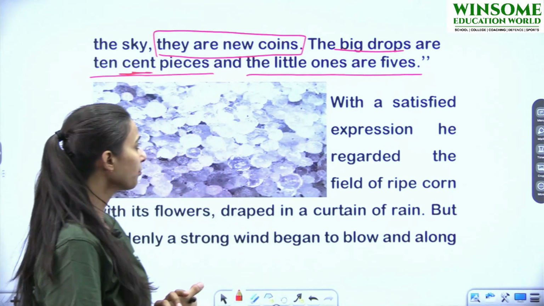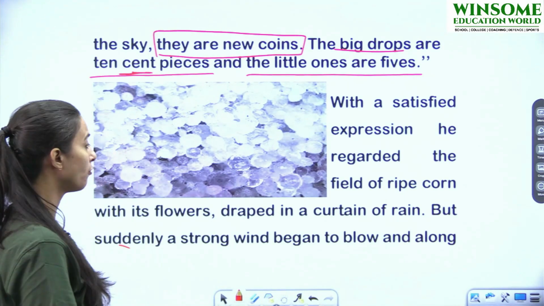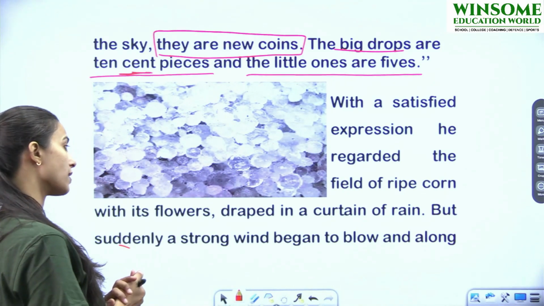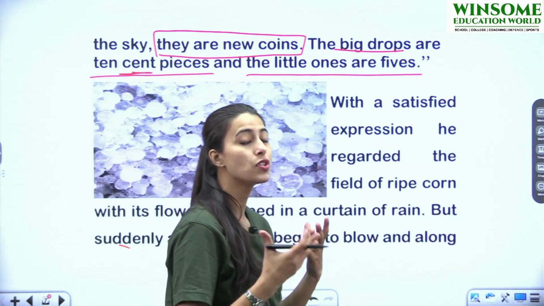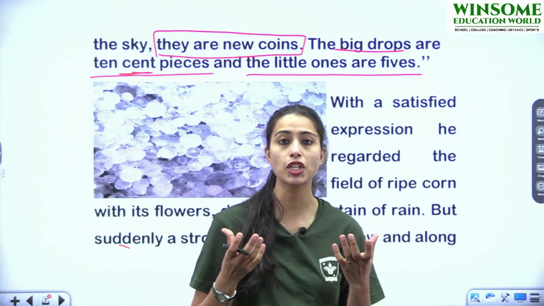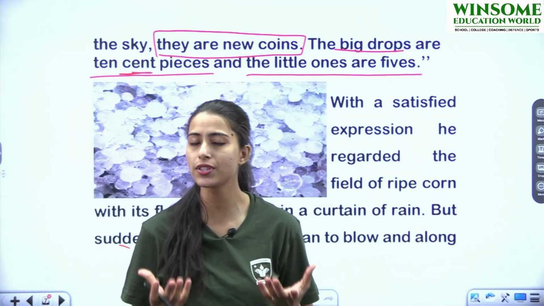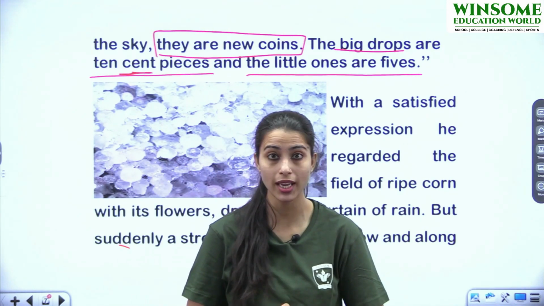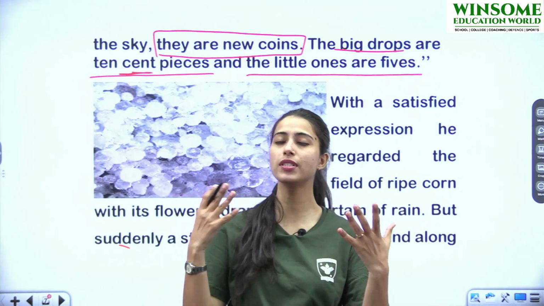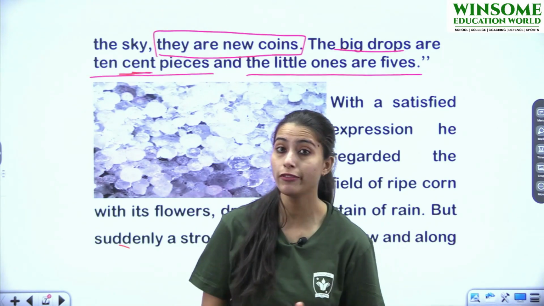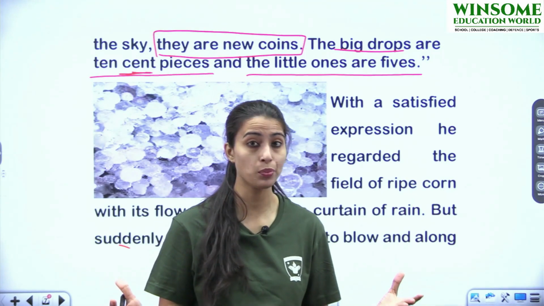Okay. With a satisfied expression, he regarded the field of ripe corn with its flowers, draped in a curtain of rain. So now he was very satisfied. There was an expression of contentment on his face. यानी कि लेंचो बहुत satisfied हो गए कि अब बारिश आ गई है, जिस चीज का उनको इंतजार था वही हुआ और अब he could see कि हाँ अब मुझे बहुत अच्छा बेनिफिट होने वाला है, मेरी फैमिली जो है वो सर्वाइव कर पाएगी पूरे ईयर.